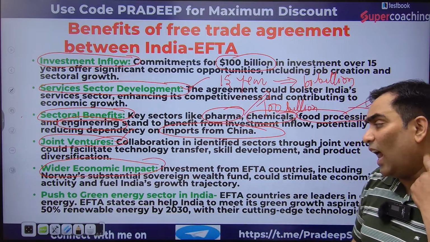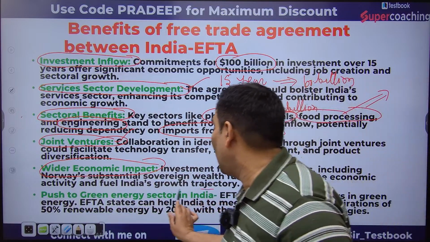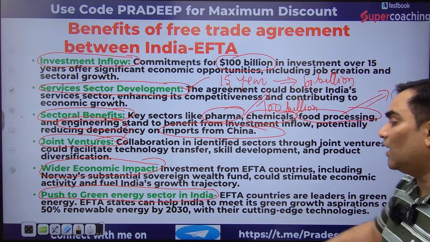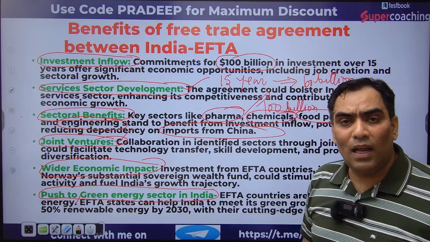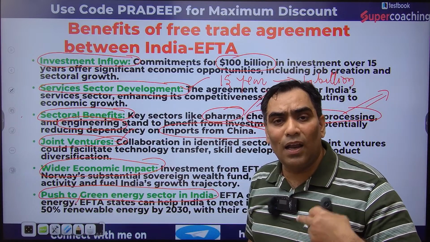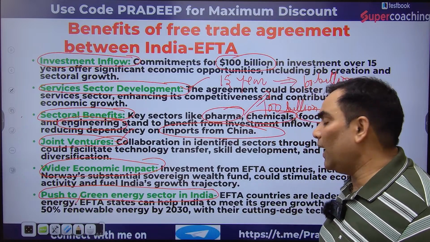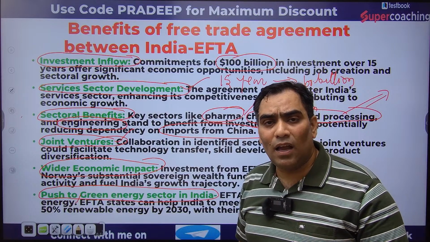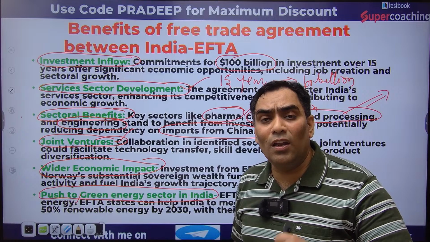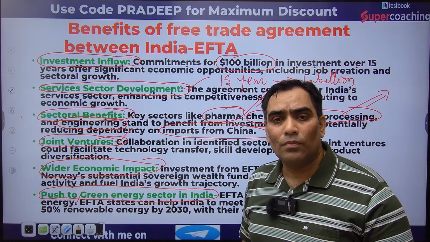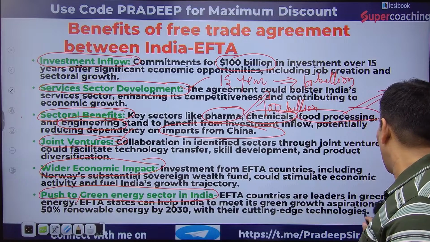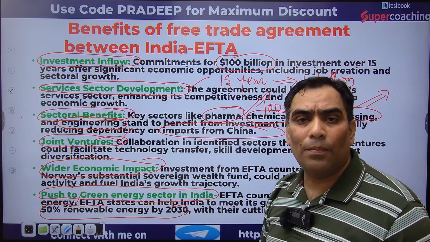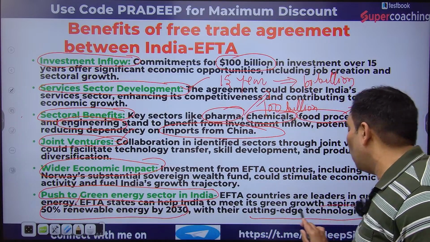Okay, and there can also be a push for the green energy sector in India. These EFTA countries are leaders in green energy. Be very clear that these EFTA countries are leaders in green energy. Because of that, it is expected that they can help India's aspiration for green growth, the aspiration of 50% renewable energy by 2030, by transferring cutting edge technology.